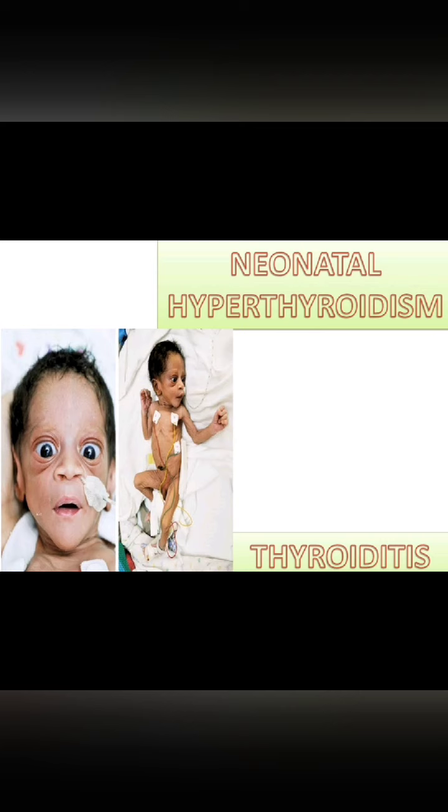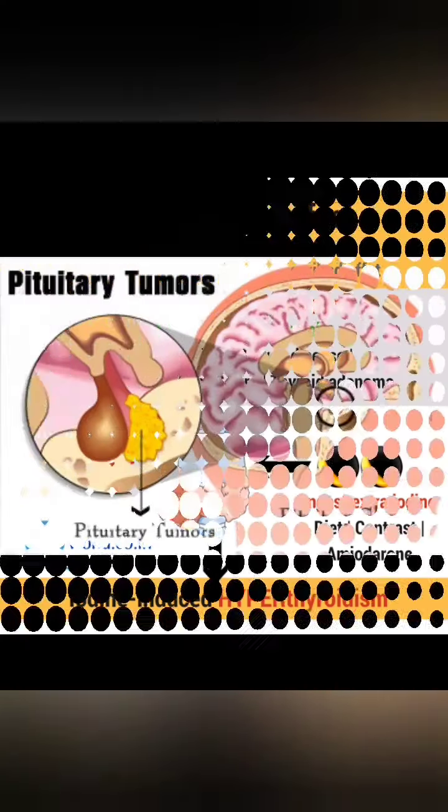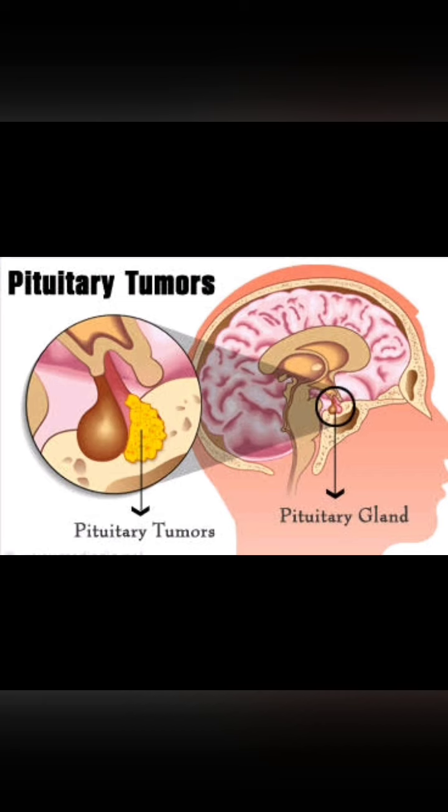Thyroiditis. Anytime the thyroid gets inflamed or damaged, a large release of preformed thyroid hormones occurs, and hence hyperthyroidism. Talking about Jod-Basedow syndrome, it is iodine induced hyperthyroidism. There is iodine repletion without adequate feedback control from the pituitary gland. A secondary cause of hyperthyroidism could be a pituitary tumor: a healthy thyroid that generates lots of thyroid hormone in response to a thyroid stimulating hormone secreting tumor in the anterior pituitary.